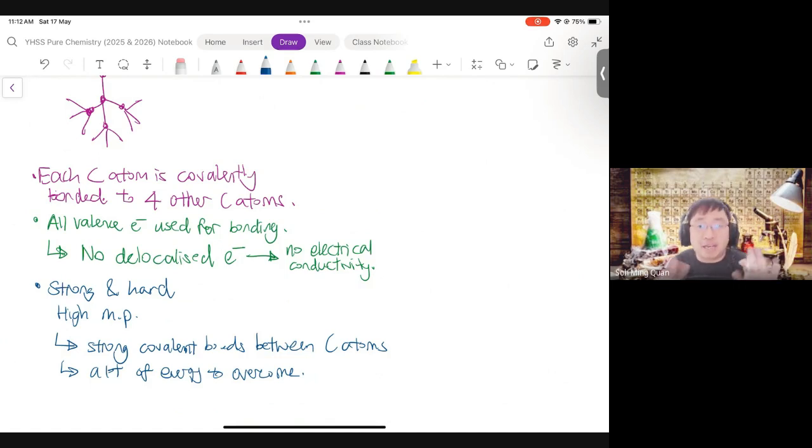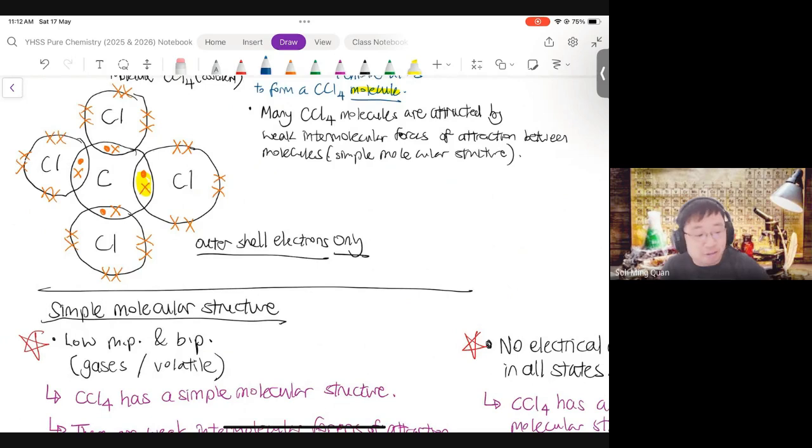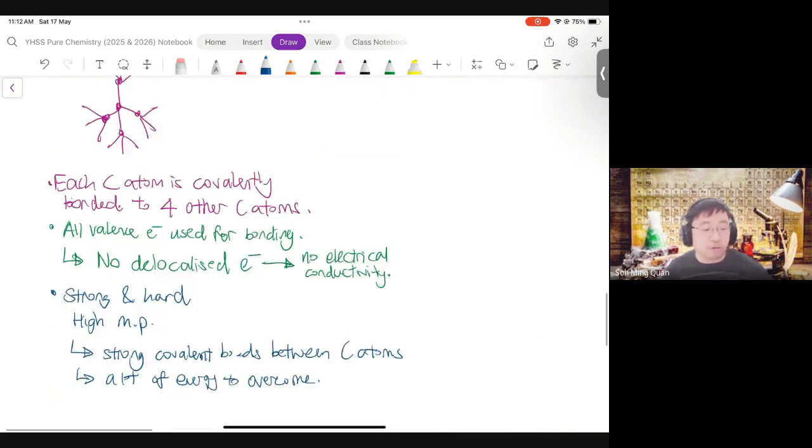So not any electrons can be delocalized. Only some electrons can be delocalized. Even though you have drawn valence electrons not used for bonding, those are not delocalized electrons because they are fixed onto the chlorine atoms. So how do you know when they can be delocalized? The idea is there must be a mechanism for them to move. And so we move to graphite now.